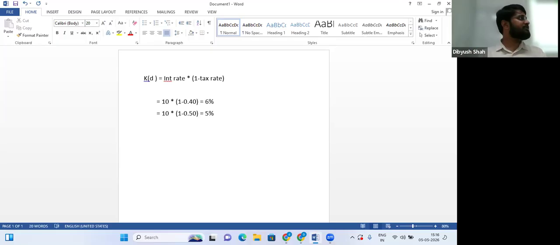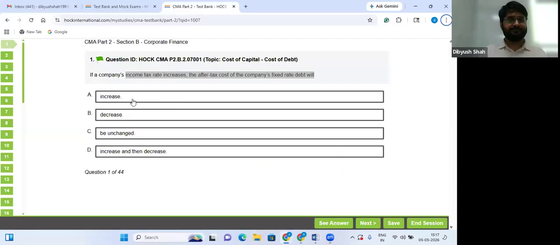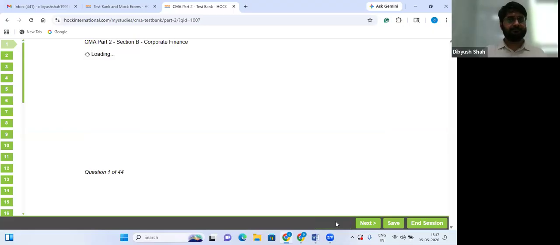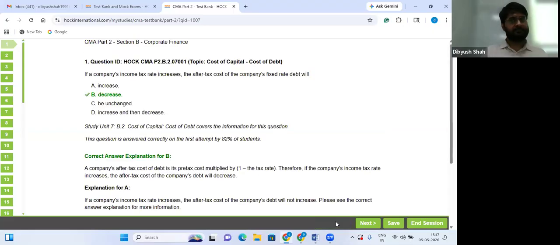And there is a clear-cut logic behind it. Because if tax rate goes up, more proportion of your interest expense is now tax deductible. So debt becomes more attractive actually when tax rate increases. Debt generally becomes more attractive because after tax cost of debt falls because of the high tax rate. So this is your answer. Clear?